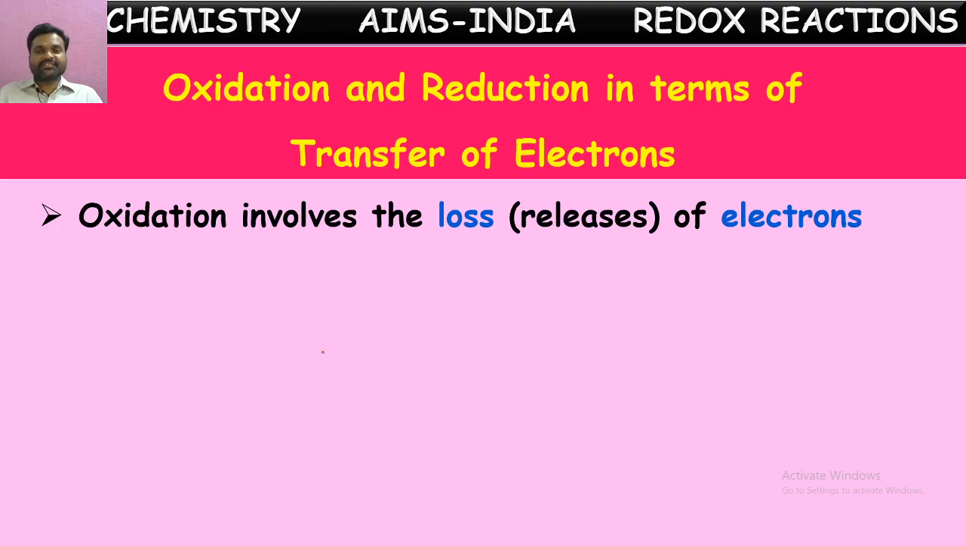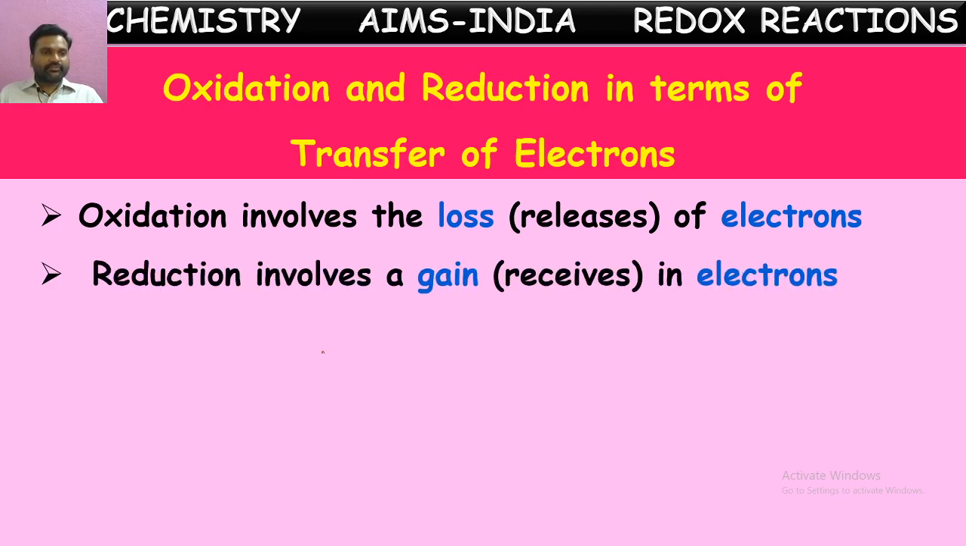Oxidation involves the loss of electrons. Yes, the loss of electrons is called oxidation. In an ionic compound, in the formation of sodium chloride from sodium and chlorine, sodium loses electrons, we said, and chlorine gains those. So the loss of electrons is called oxidation. And the gain of electrons is called reduction. By gaining electrons, chlorine will be reduced. Gain of electrons is reduction, loss of electrons is oxidation.